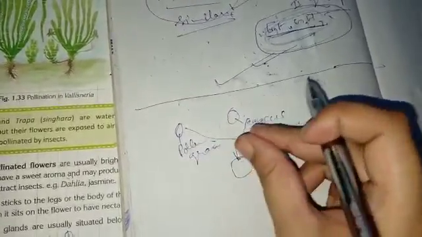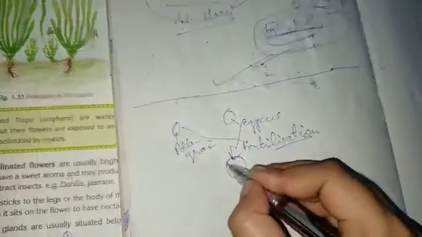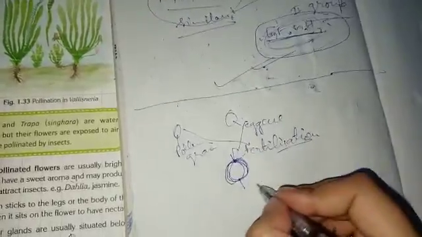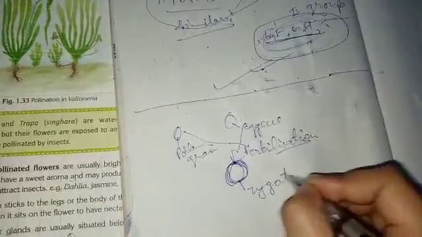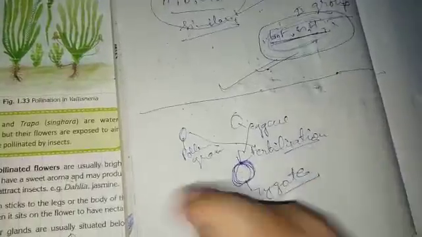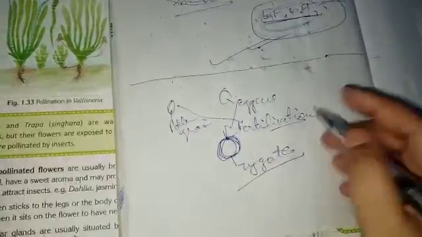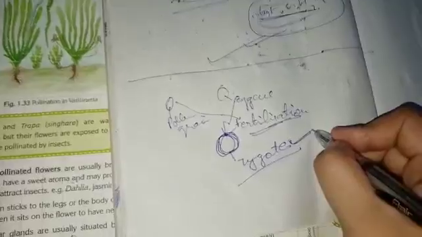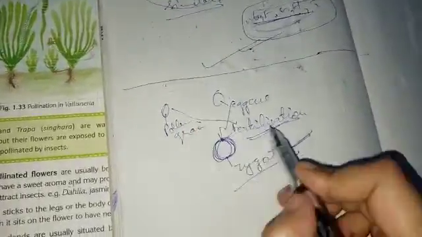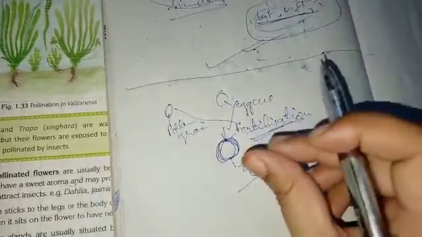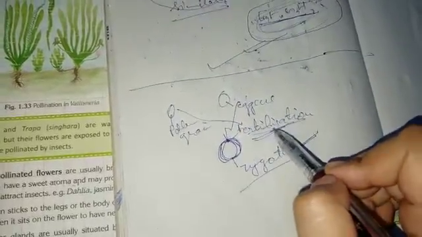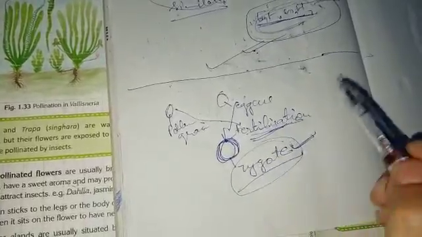When these two cells join with each other, a single cell will be formed, and this cell is called the zygote. Always, students, after fertilization the zygote will be formed. So fertilization is the fusion or combining of the male cell and the female cell, and the zygote forms after fertilization.